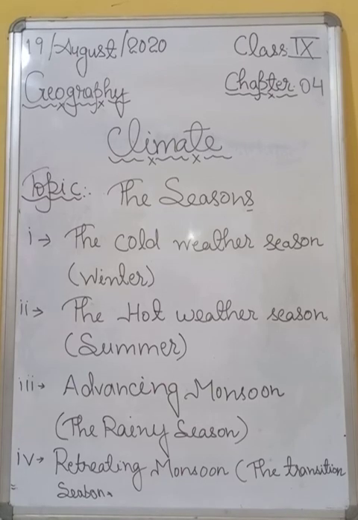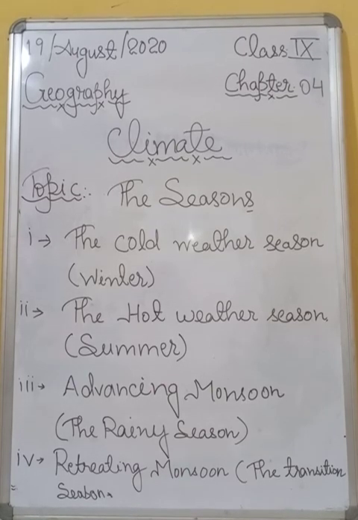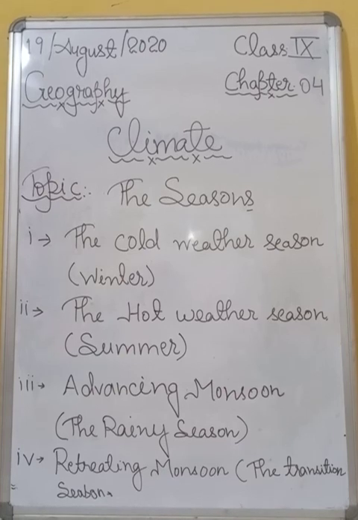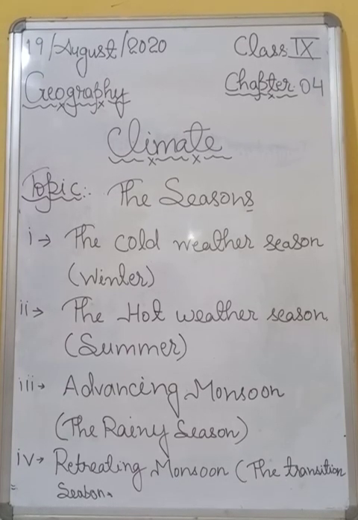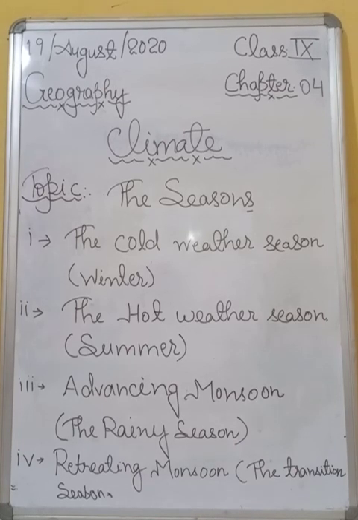After that, students, I will explain the features of the retreating monsoon. So students, the characteristic features of the retreating monsoon are: the period is marked by clear skies and a rise in temperature. The day temperature is high but nights are cool and pleasant. Due to the temperature still remaining high and humidity not reducing, the heat is oppressive. So students, this phenomenon is also called October heat.